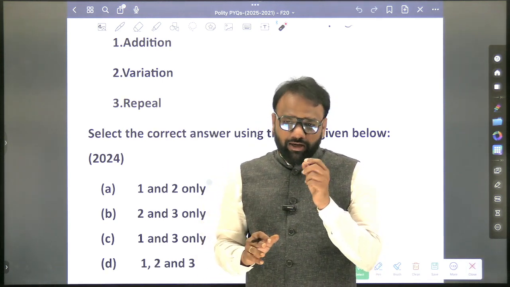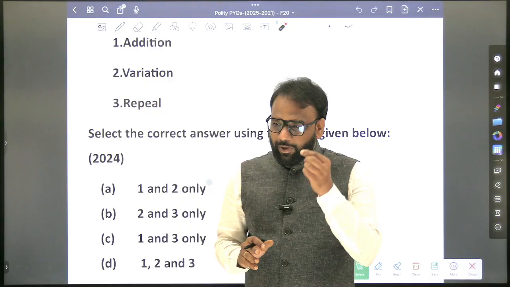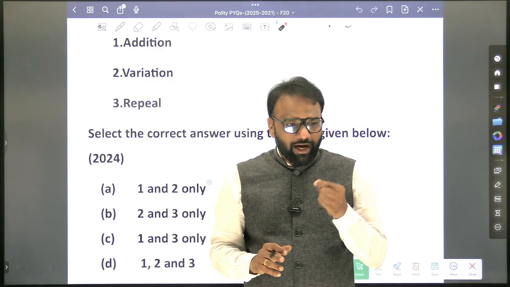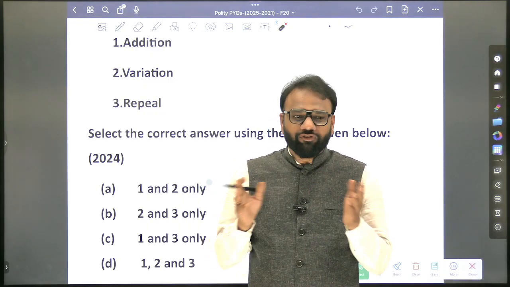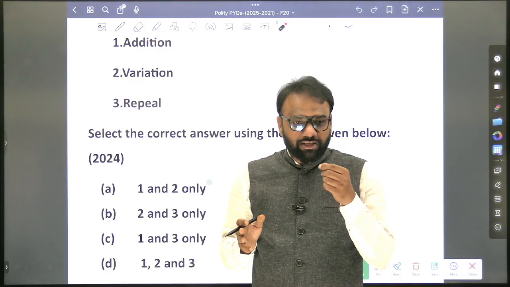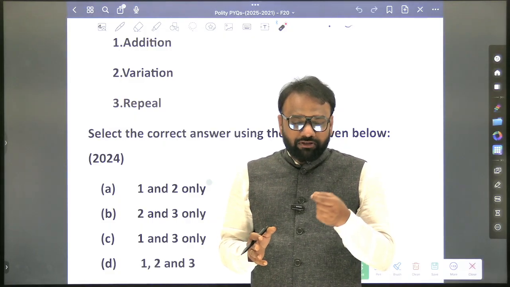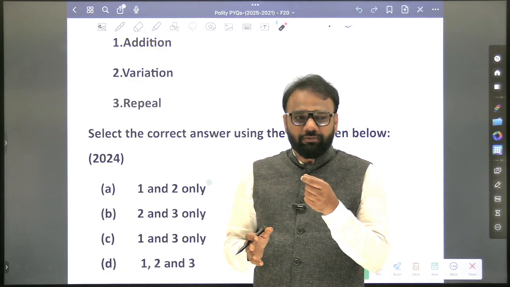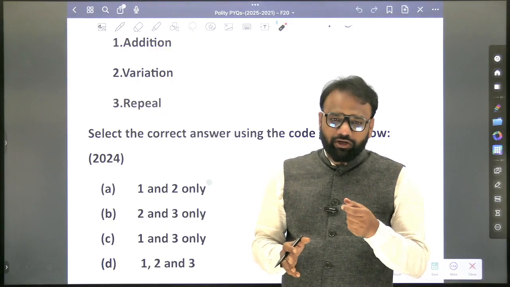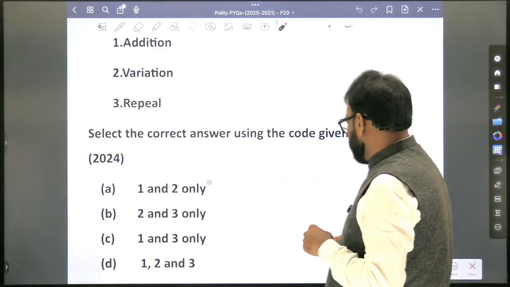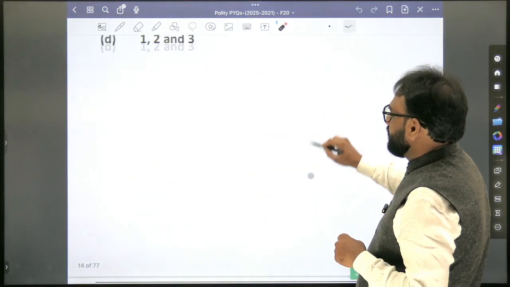So these are the very important points which often cause confusion. One is judicial review, another one is reviewing its own judgment. Both of them are different. So reviewing its own judgment, this power comes from the power of what? Court of record. Okay, court of record. So this is a very important point. So please note it. So 1, 2 and 3.